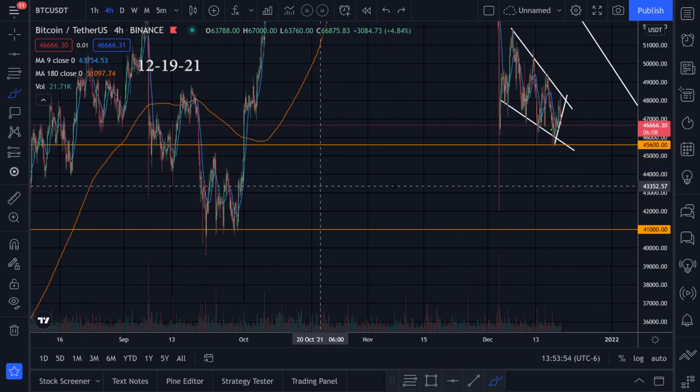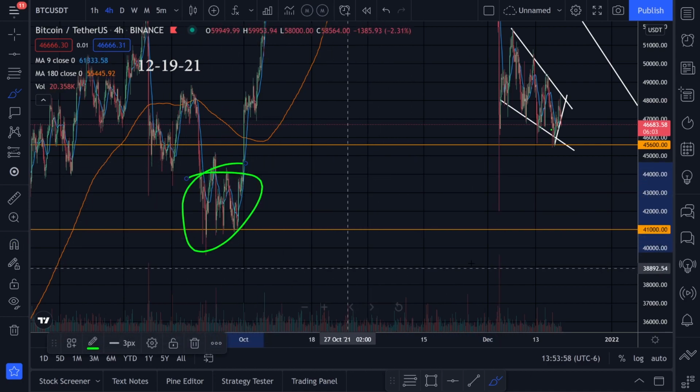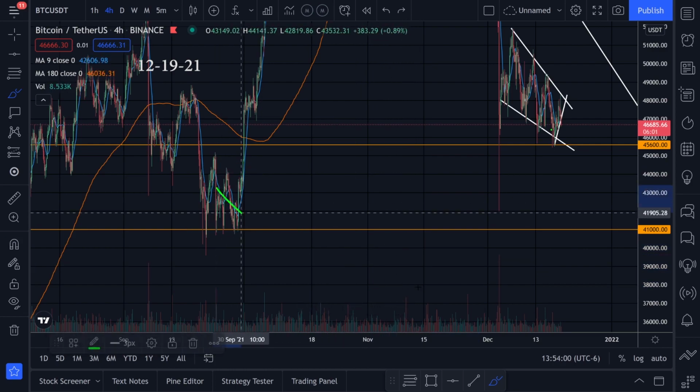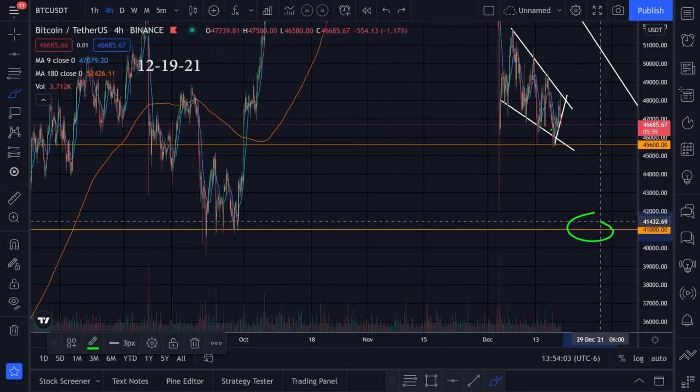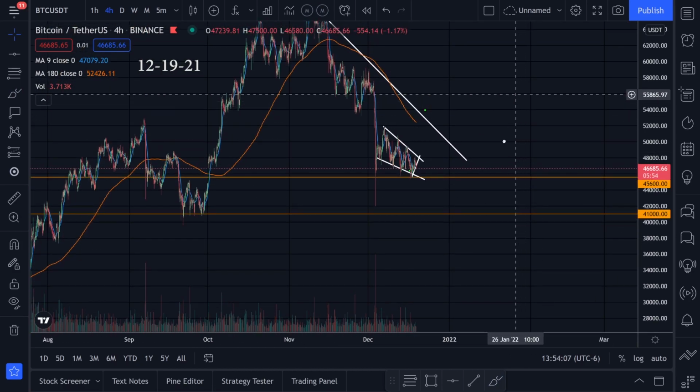Like I've been talking about, I really want to stay above this area right here. This was our previous low. I don't want to go lower than that and get a lower low. So yeah, 41,000 is what I have my limit order at. Hopefully we could break out of this trend line over here.